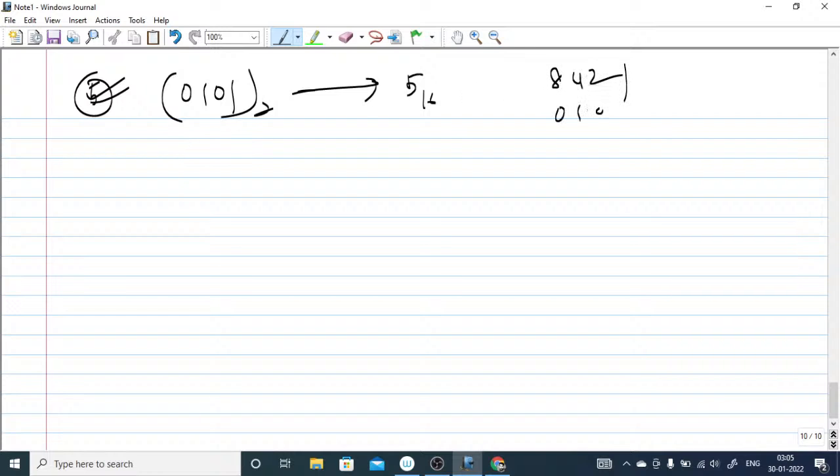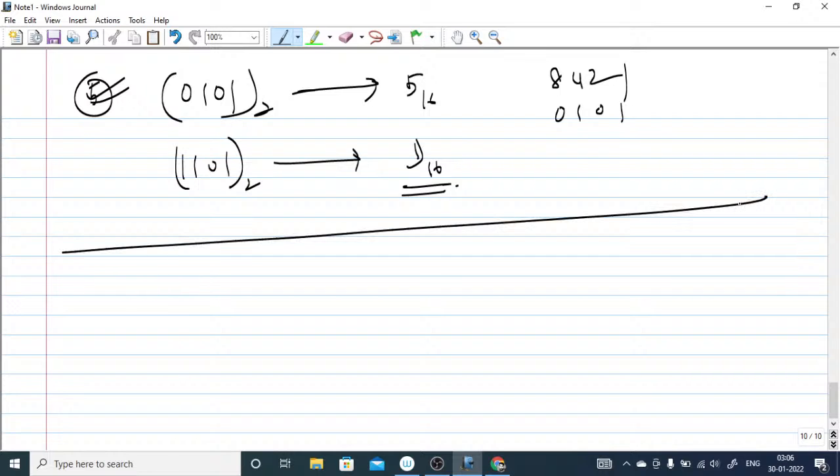This is 0101, so 4 plus 1, that is 5. Next is 1101, in binary, and you have to convert it into hexa. It is very easy. This is D in base 16. I mean, 16 is just the base. And next, if I talk about octal versus binary, this was all about hexa.